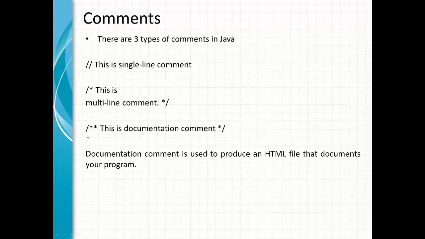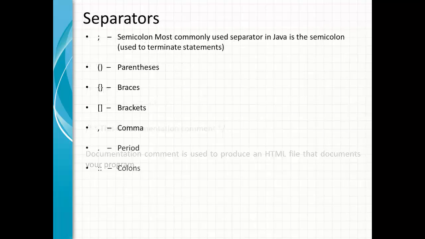It starts with a front slash, star, star, and it ends with a star and then a front slash. Documentation comments we will see again in our future videos. They are primarily used to produce an HTML file, which documents our program, what is going on over here.